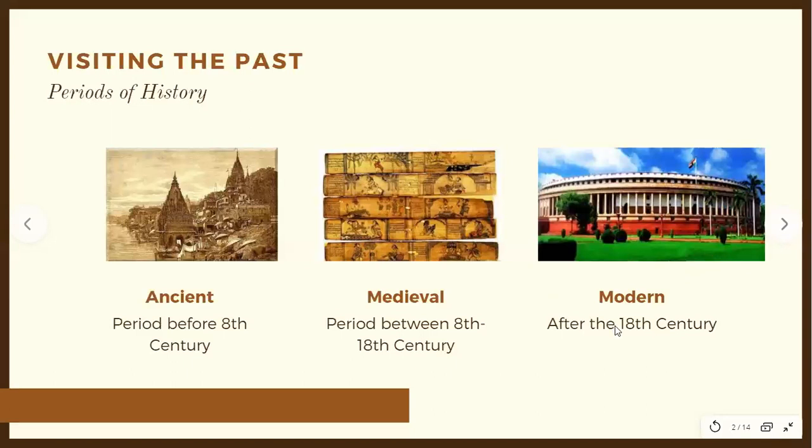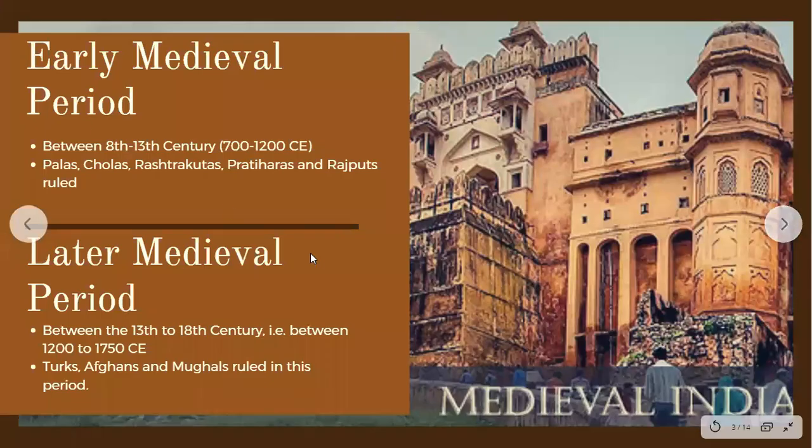Okay. So, modern Indian history, children, is basically the British rule and the independence movement, right? All of that comes under modern Indian history. Now, children, this medieval period is further divided into two parts: the early medieval period as well as the later medieval period, right?